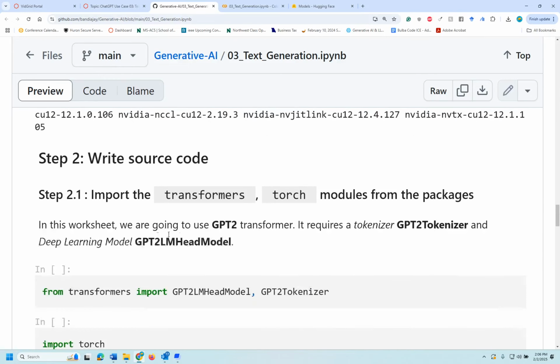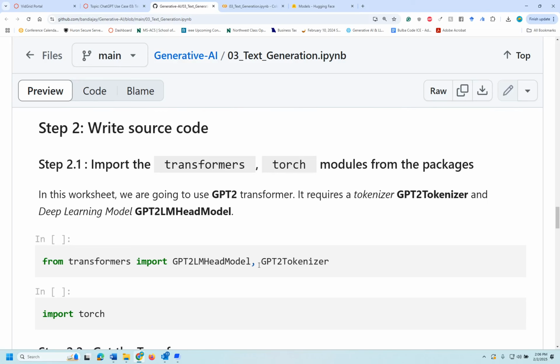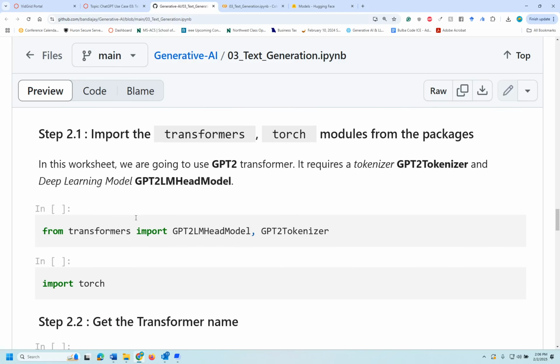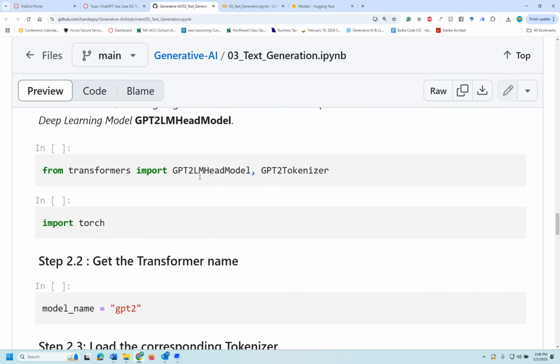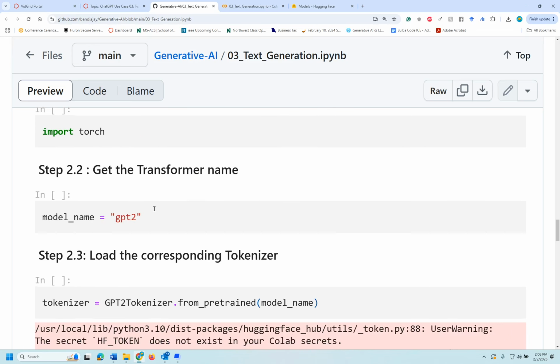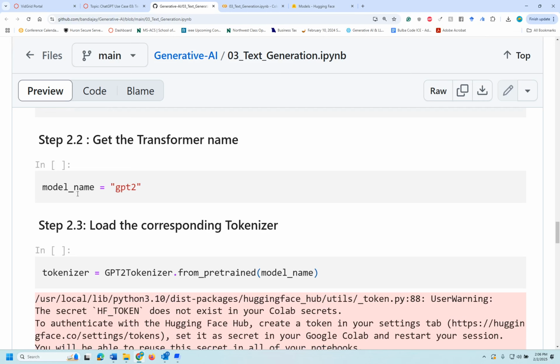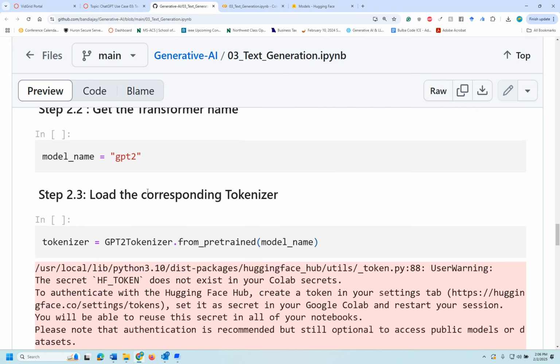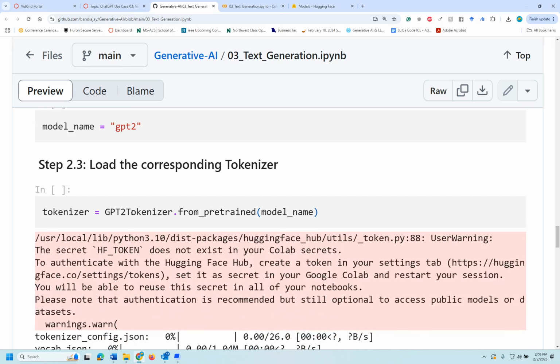Now you need to write the source code. First, import the deep learning models that you are going to use from transformers. You need to import the GPT-2 large model here, the GPT-2 tokenizer as well, and then import torch. For the model name, I'm saving it in a local variable and using that variable here.